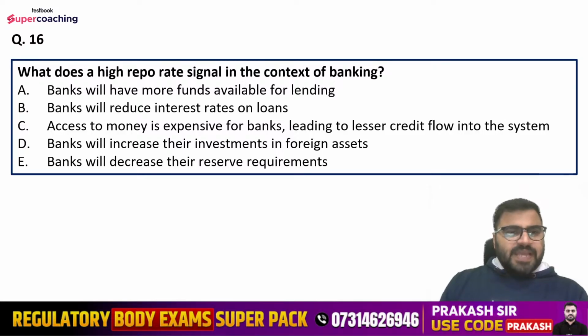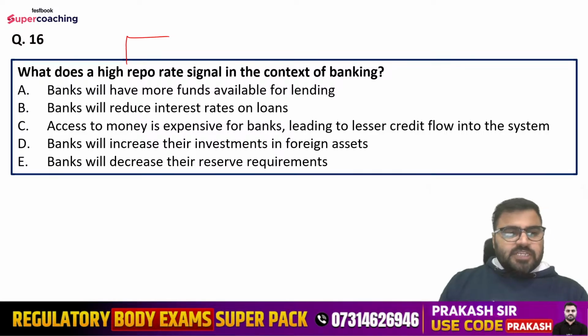Options are: banks will have more funds available for lending, banks will reduce interest rates on loans, access to money is expensive for banks leading to lesser credit flow into the system, banks will increase their investment in foreign assets, or banks will decrease their reserve requirements. Tell me, if there is a high repo rate in the economy, then what does that signal?